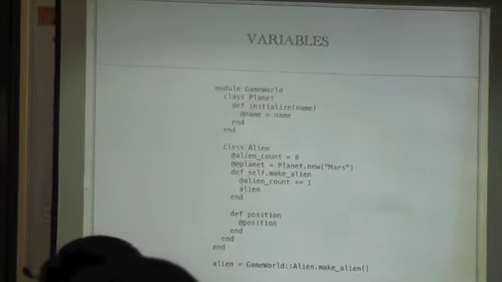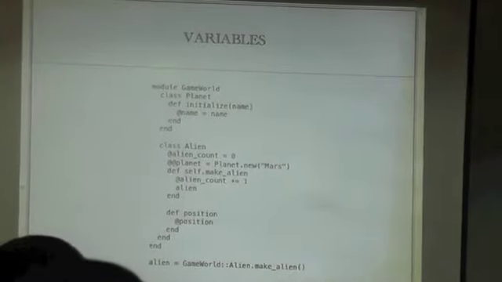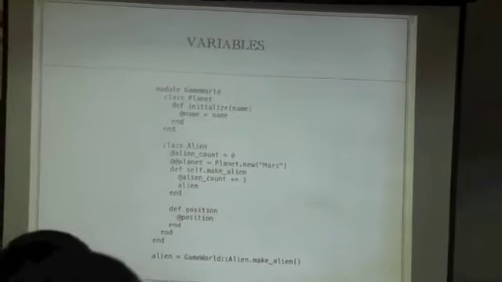Then there is a count called alien count, which we can probably move into the planet. It's a contrived example, so bear with it. We just want to show those different kinds of variables.